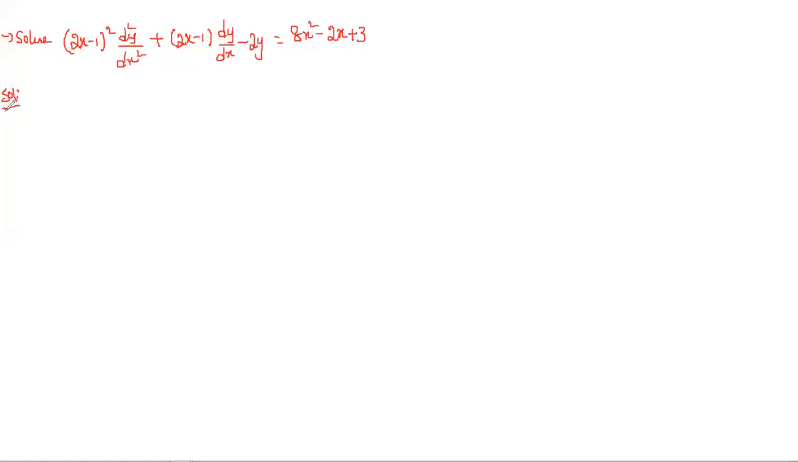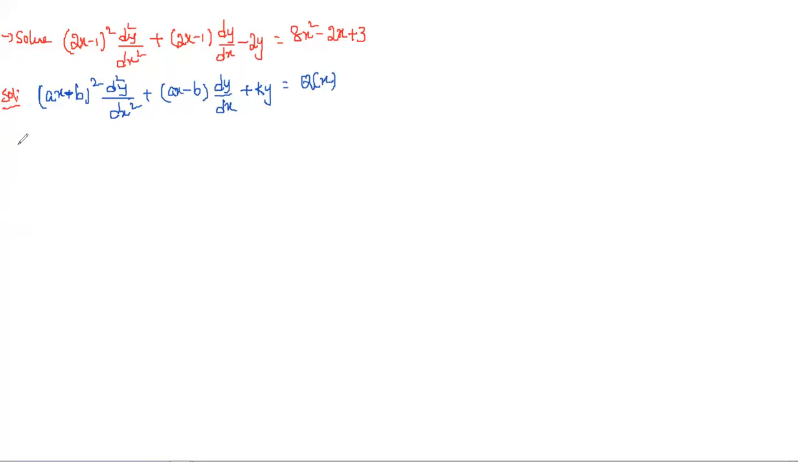So this is Legendre's linear equation, right? Is this in the form or not? If you observe, it is in the form of ax plus b whole square, d square y by dx square, plus ax plus b into dy by dx, plus k into y, equal to q of x. Of course, here it has a minus sign, so no problem. This is a Legendre's linear equation.